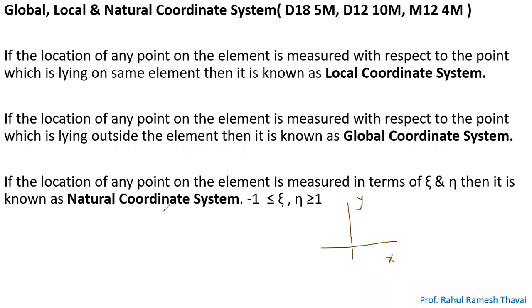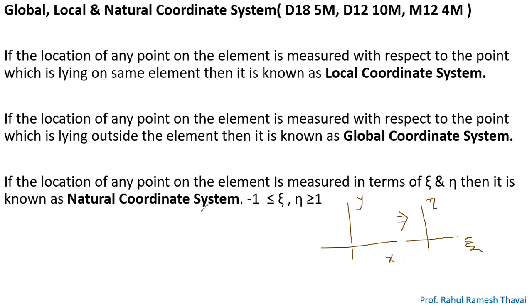But in the natural coordinate system, we replace x by zeta and y by eta. So we need to transform the Cartesian coordinate into the natural coordinate, and there is a transformation method to convert one into the other.